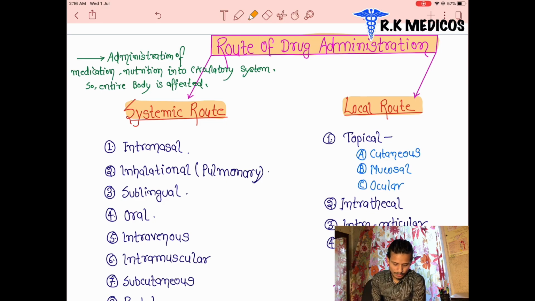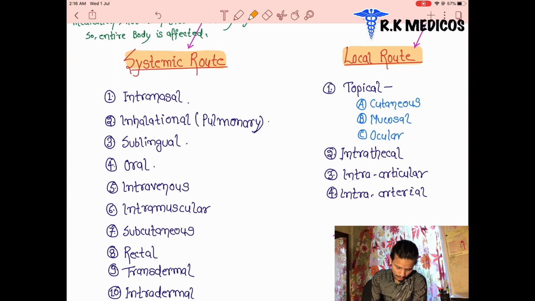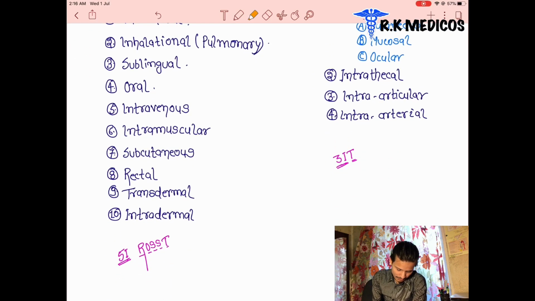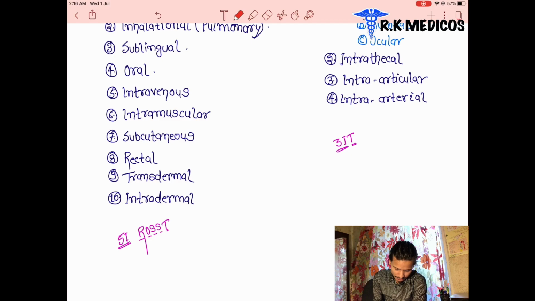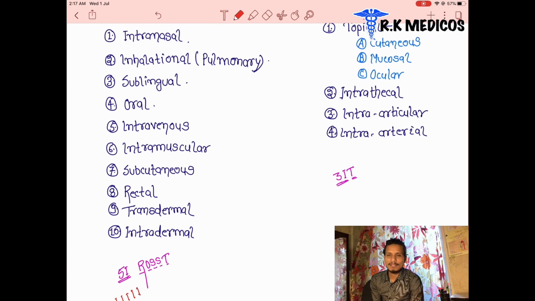We have a trick for them. We can see the 5I: their names start with the 5I. It means the first I, second, third, fourth, fifth. These all I's indicate some names of the systemic route administration.